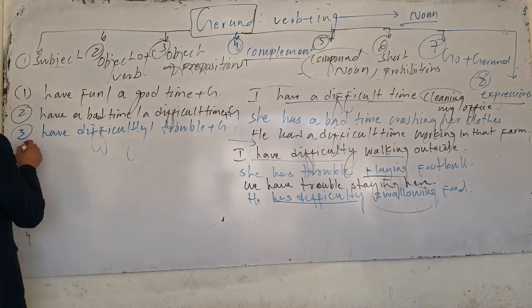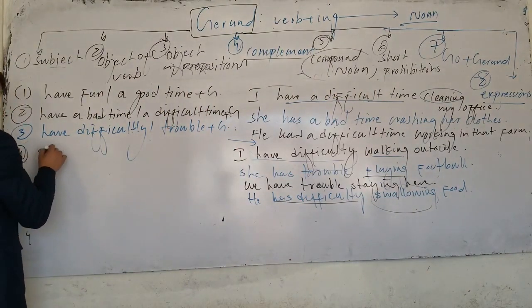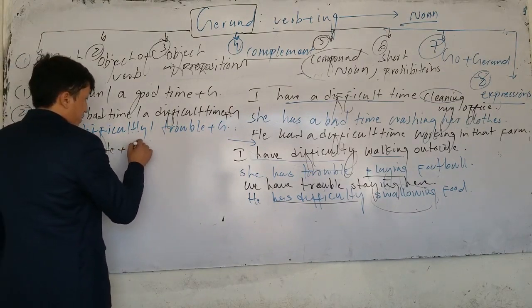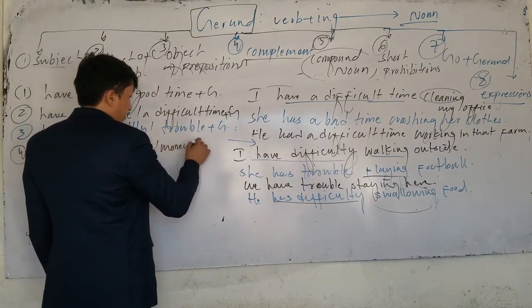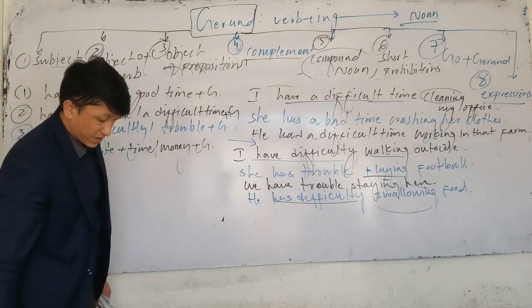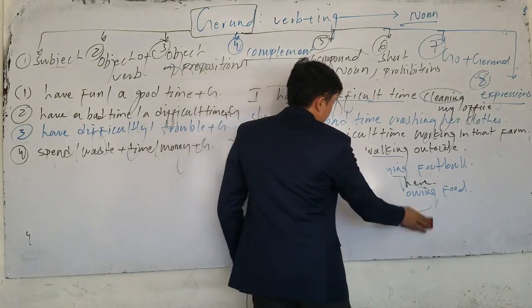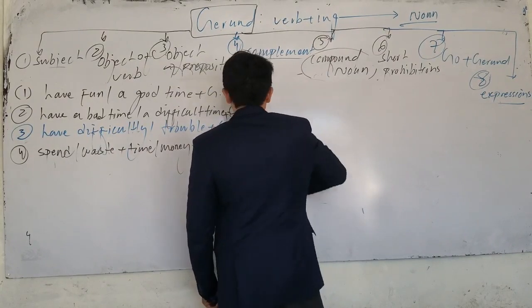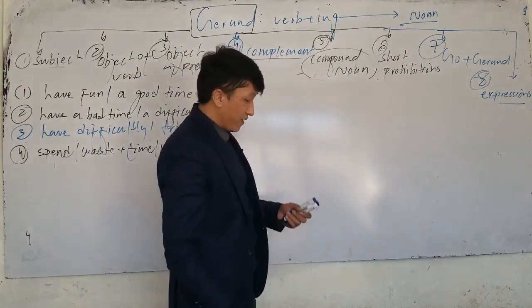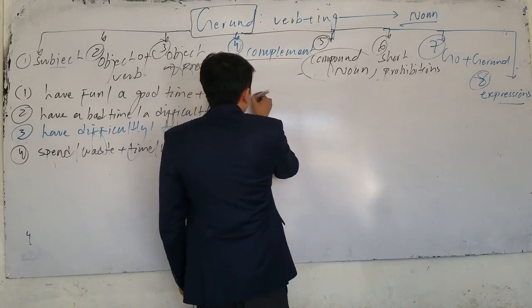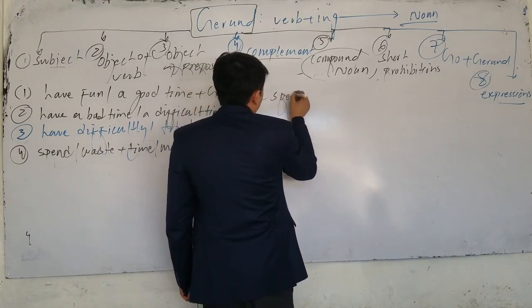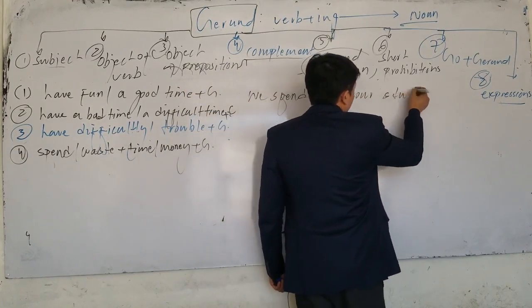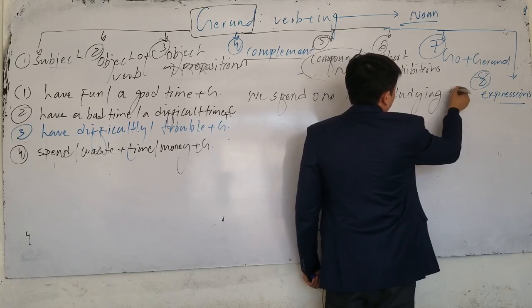Now the other structure, number 4: after spent or after waste plus expressions of time or money, we can use gerund. For example, we spent 1 hour studying English.